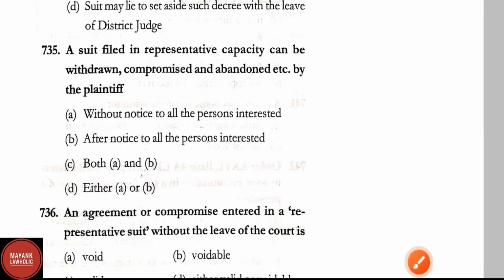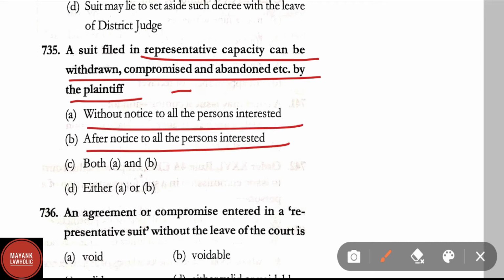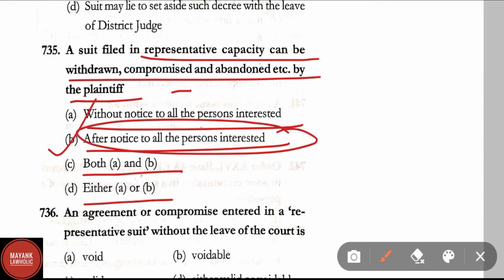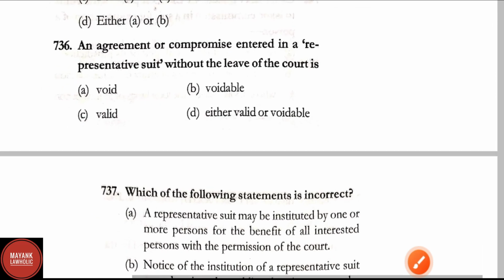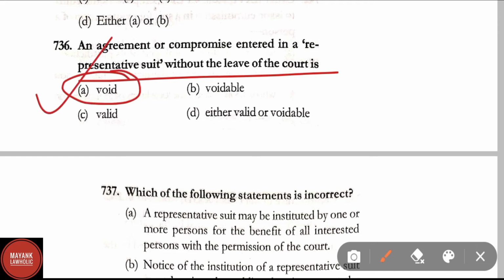Question number 735. A suit filed in representative capacity can be withdrawn, compromised and abandoned etc. by the plaintiff without notice to all the persons interested, after notice to all the persons interested, both A and B, either A or B. Correct answer here is option B, that is after notice to all the persons interested. Question number 736. An agreement or compromise entered in a representative suit without the leave of the court is void, voidable, valid, either valid or voidable. Correct answer here is option A, that is void.